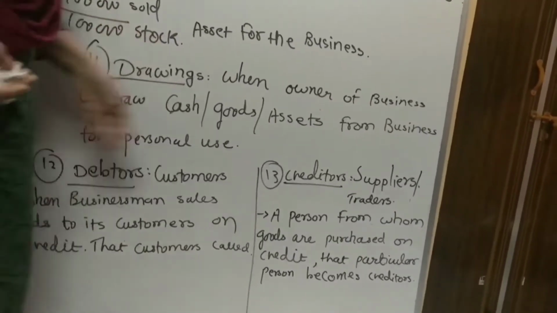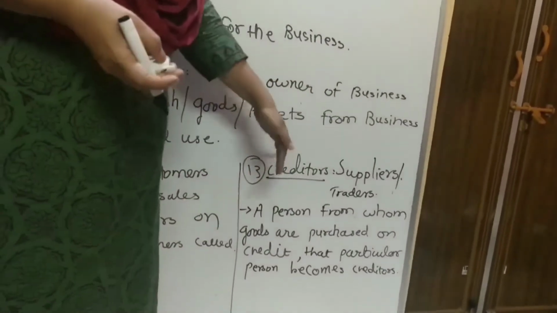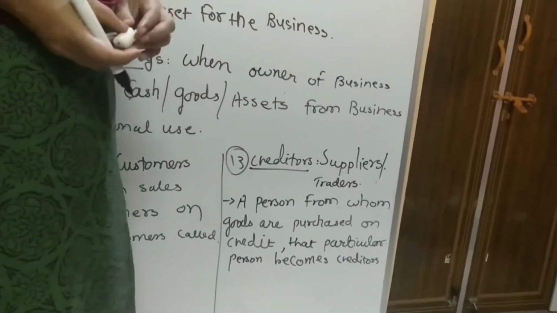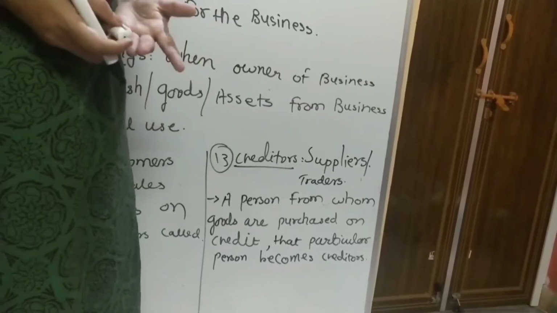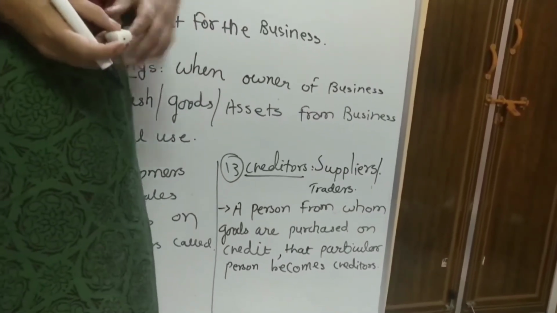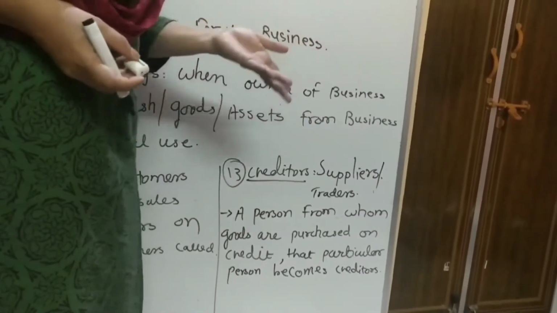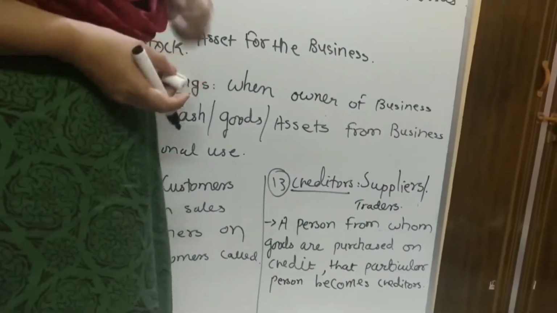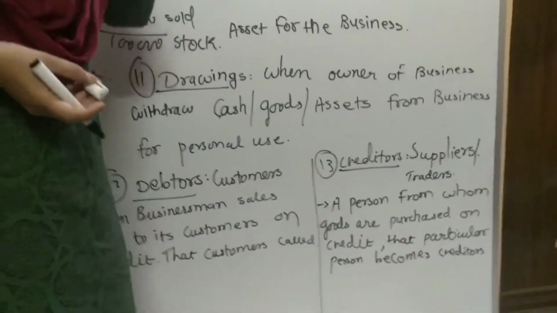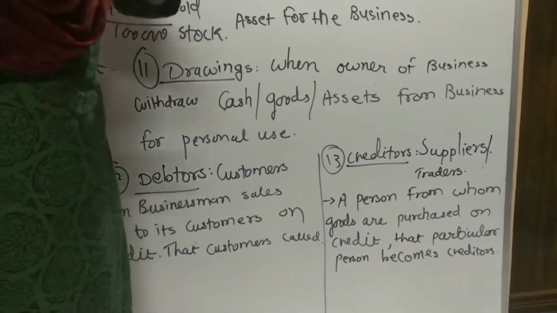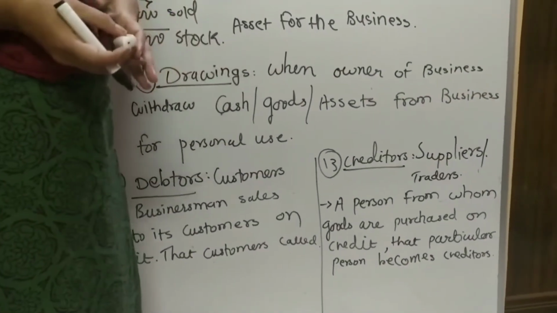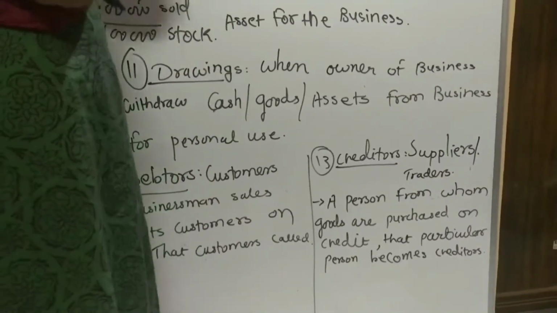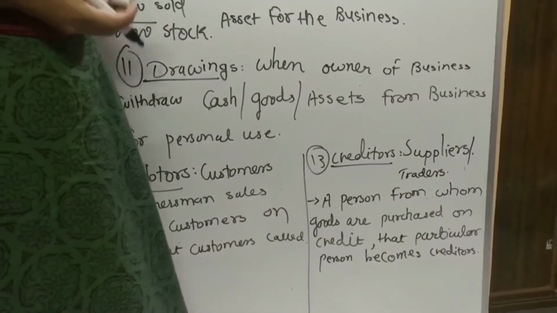Now let's talk about creditors. Creditors का दूसरा नाम है suppliers or traders. That means businessman himself, seller or supplier. He sell it of the goods and products. So his role is of creditors. How it comes? Let's see. If I am a shopkeeper running the provision store, so I need so many items to keep in my shop. So that items I am going to buy directly from the producers. Is it clear?